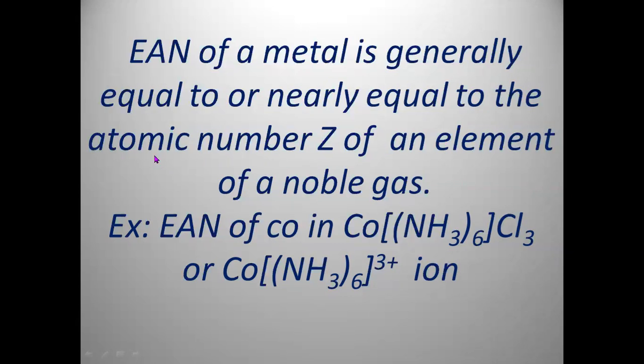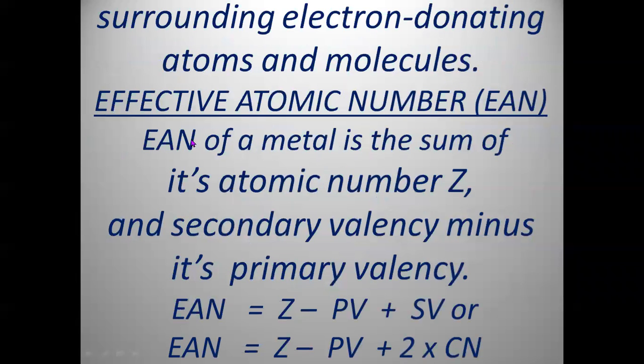So the effective atomic number which the metal atom will gain is the result of loss of electrons, then gain of electrons. Okay, so the EAN can be expressed in the form of a formula.